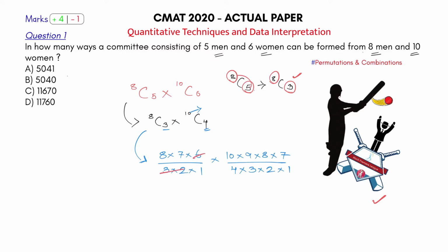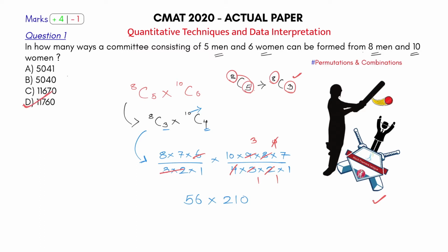So 6 gets cancelled. Then what? 2 1s are 2, 2 4s are 8, 4 gets cancelled, 3 3s are 9. So what am I left with? 8 7s are 56. 10 into 3 is 30, into 7, it's 210. So 210 into 56 is my answer. I know the answer will be option number D.